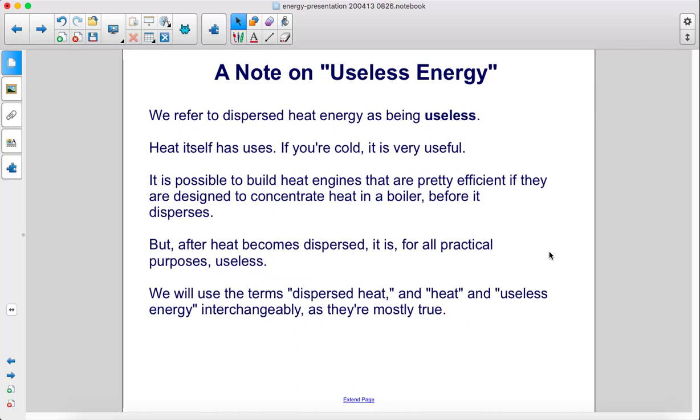Heat itself has uses. If you're cold, it is very useful. It is possible to build heat engines that are pretty efficient if they're designed to concentrate heat in a boiler before it disperses. But after heat becomes dispersed, it is, for all practical purposes, useless. We will use the terms dispersed heat and useless energy interchangeably, as they're mostly true.